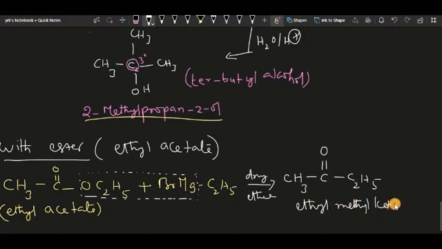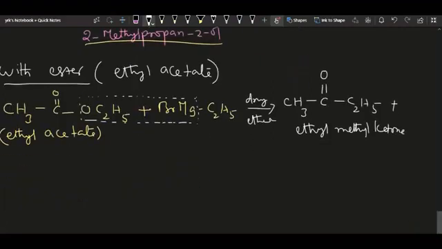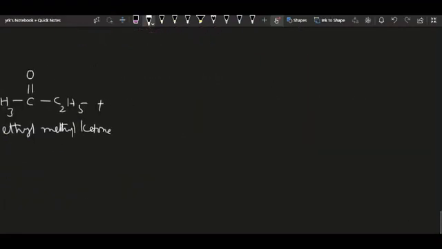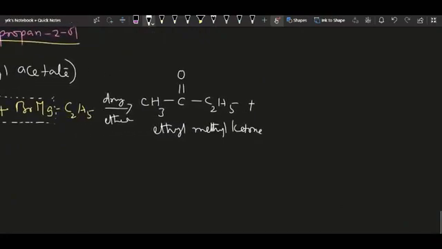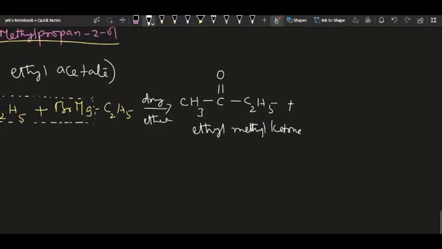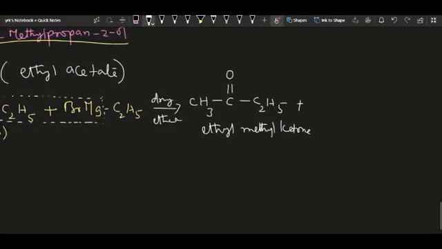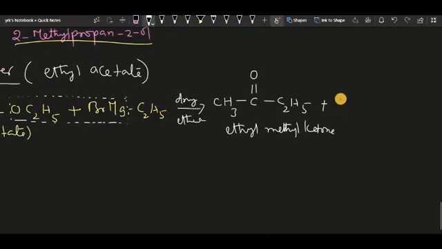As you know, in this reaction we have removed a compound. What is that compound? That is MgOC2H5Br, magnesium ethoxy bromide simply. So this is what we have obtained in the first step of the reaction.